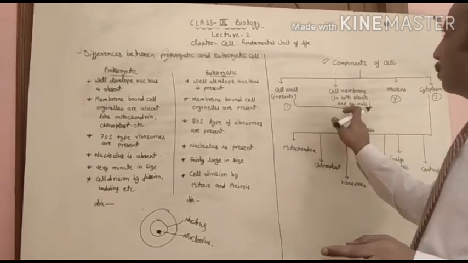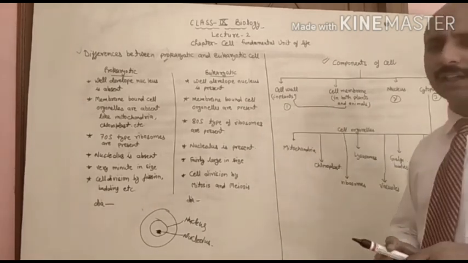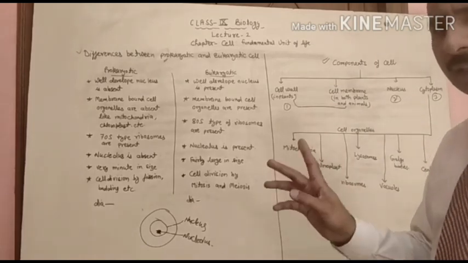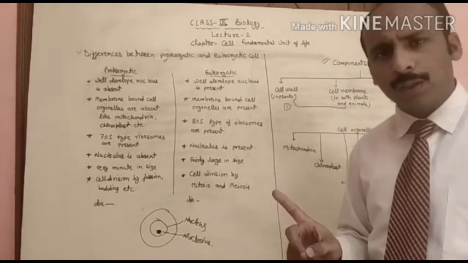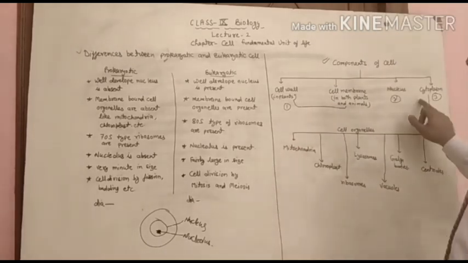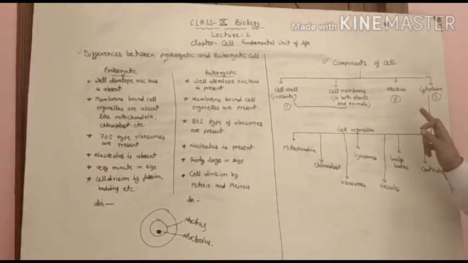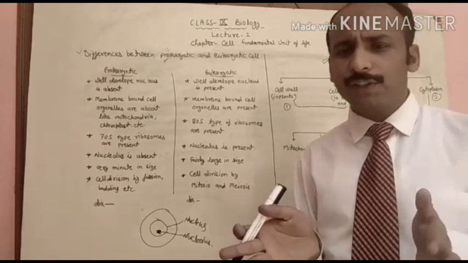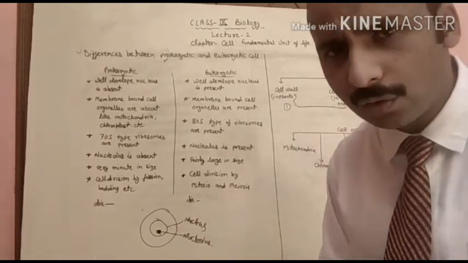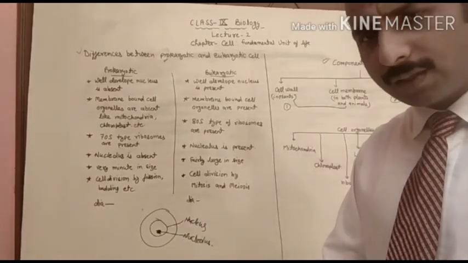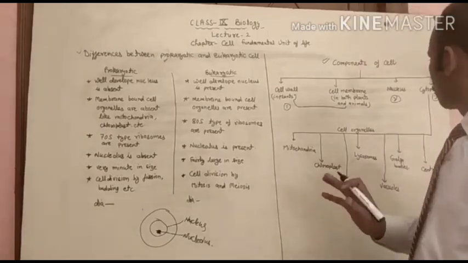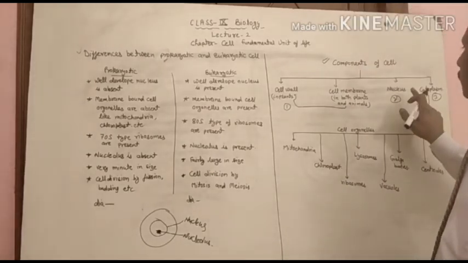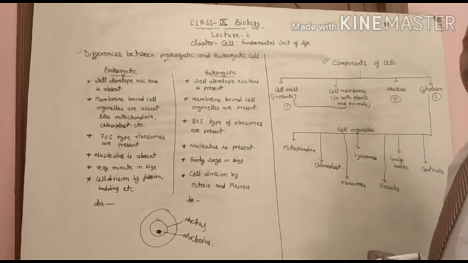So these two parts are considered as one part. Now the third part of the cell is cytoplasm. Cytoplasm is the basic need of the cell, the liquid filled inside the cell. Cytoplasm is the third component of the cell.